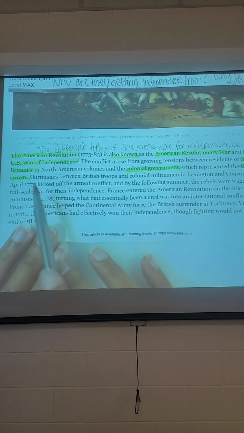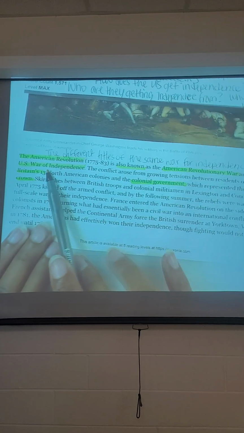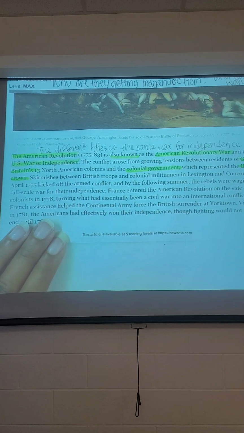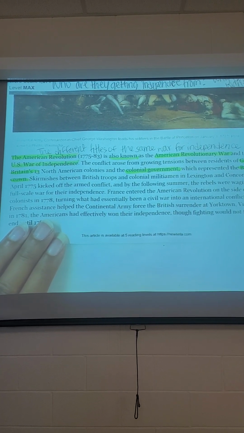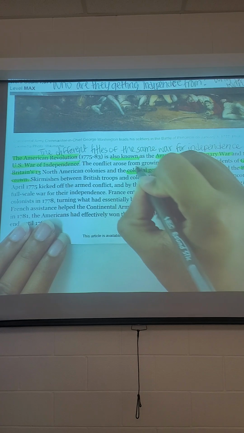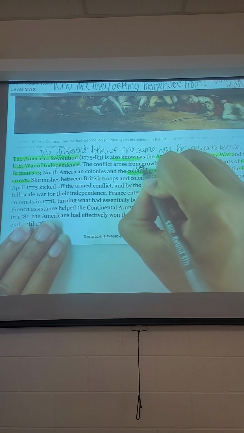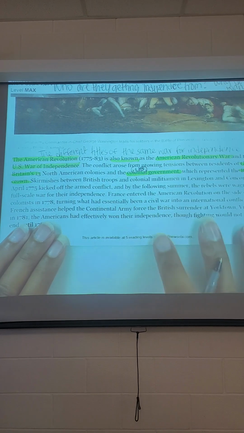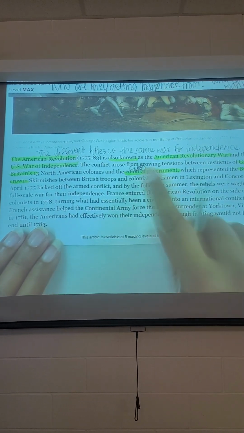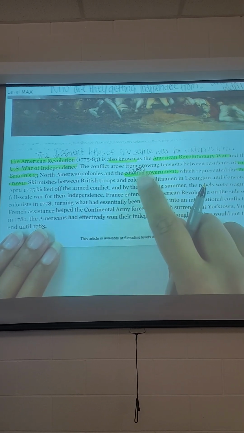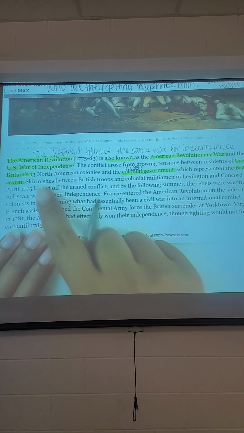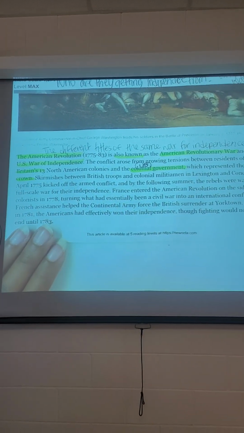So I know Britain's 13 North American colonies is my first people. Then that means the colonial government, or colonial, is referring to the United States. So I'm going to put U.S. for United States above colonial government, so that way when I see colonial government, I know I'm referring to America, or U.S. And then British Crown is telling me that I'm referring to Great Britain.